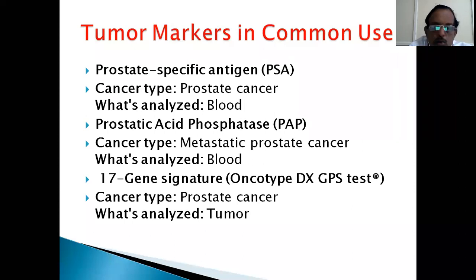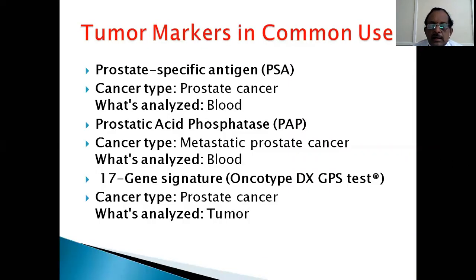And as you know, cancer prostate is the most common thing. In an 80-year-old, if you do an autopsy, there can be cancer in the prostate if it is analyzed. But presence of cancer doesn't mean cancer disease. So these are in brief about the tumor markers used in urology.